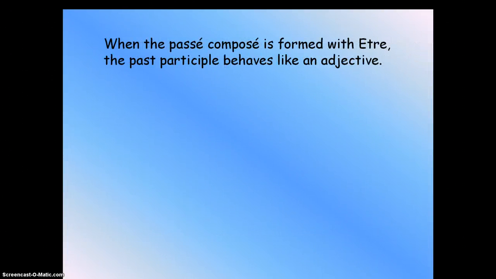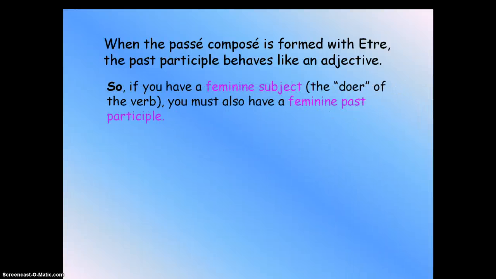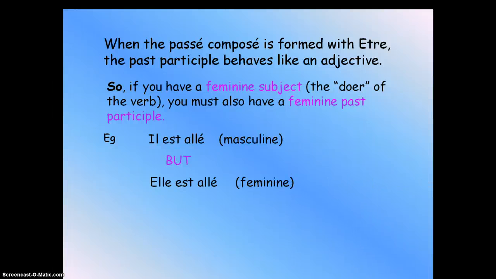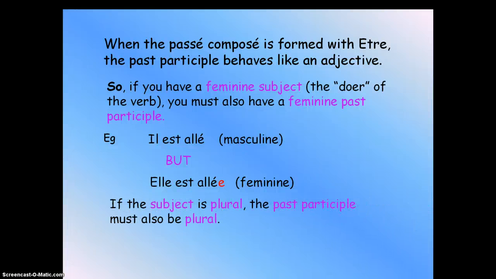All right, let's check. When the passé composé is formed with être, the past participle behaves like an adjective. In this way, I mean that it agrees in gender and number with the subject that it is defining. For example, if the doer of the verb is feminine, you have to add an e. So with aller, il est allé, but elle est allée, because it is a female, so it's going to be an extra e right there, as you can see on the red one. Now if the subject is plural, the past participle is also plural. So simple. Let's check the example.